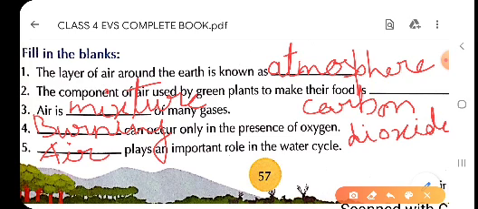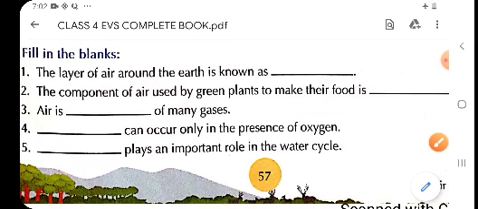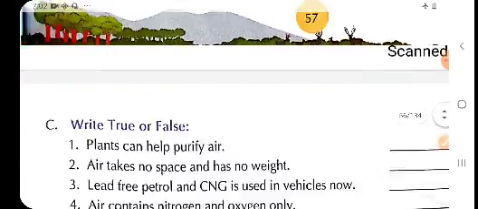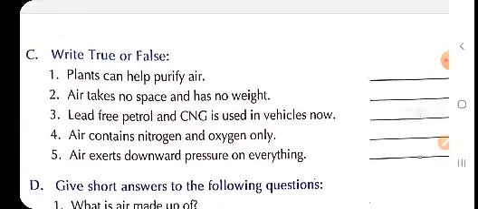So children, the layer of air around the earth is known as atmosphere. The component of air used by green plants to make their food is carbon dioxide. Air is mixture of many gases. Fourth one, burning can occur only in the presence of oxygen. Air plays an important role in the water cycle. So children, we have revised what we did in our previous video. Now today we are going to start with question number C, that is true and false.